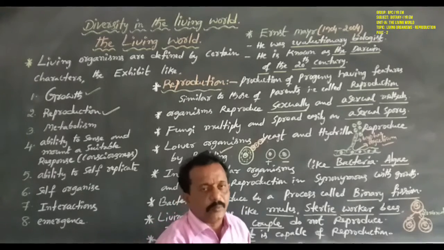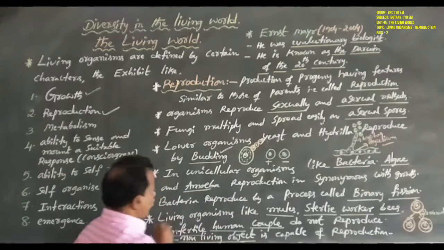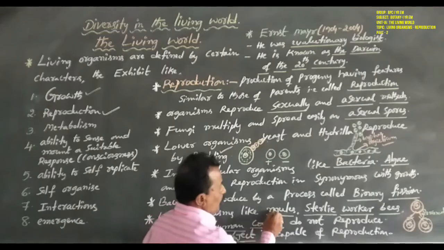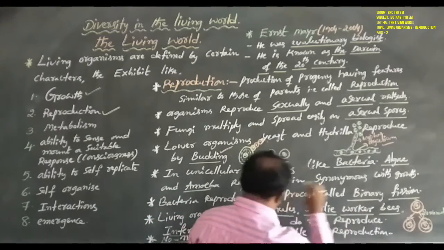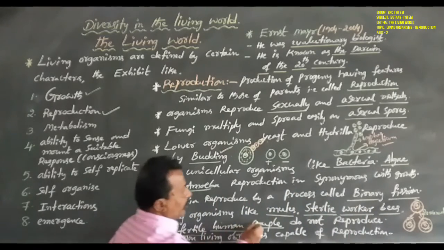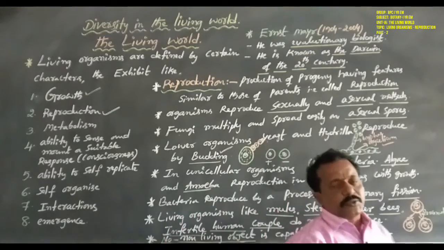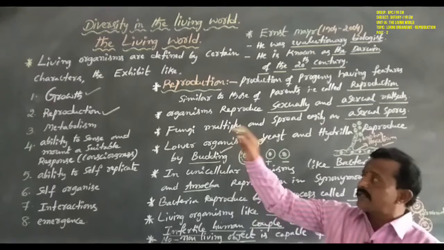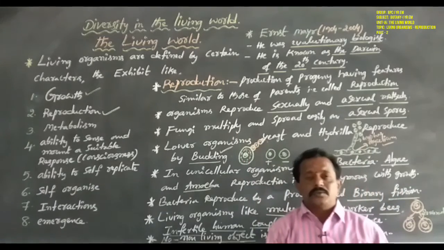This is very important. Next, some living organisms, like mules, sterile worker bees and infertile human couples, do not reproduce. In the previous class we discussed growth.